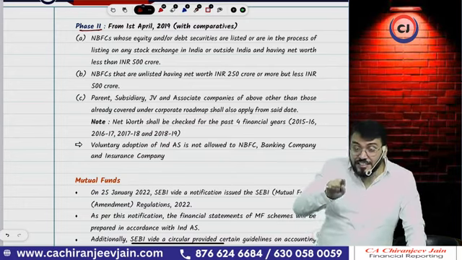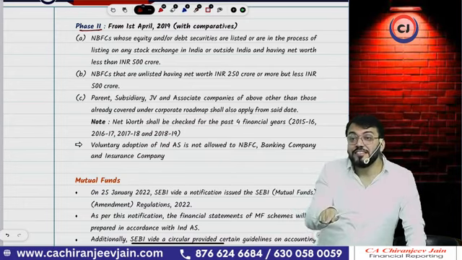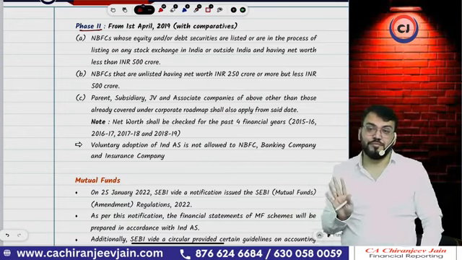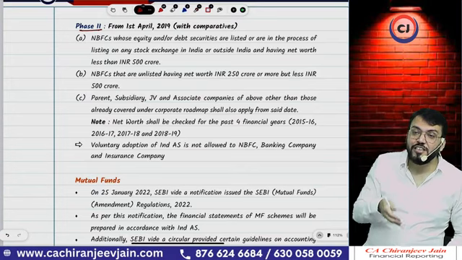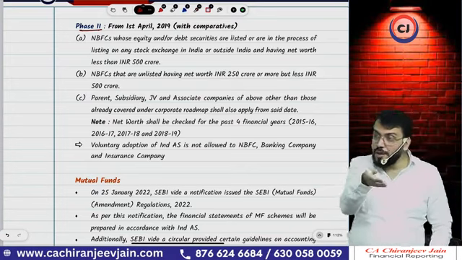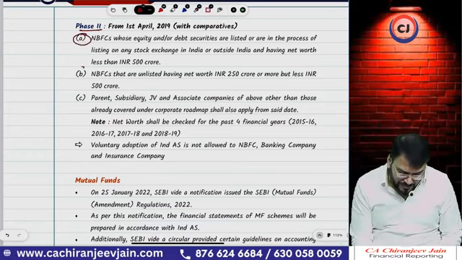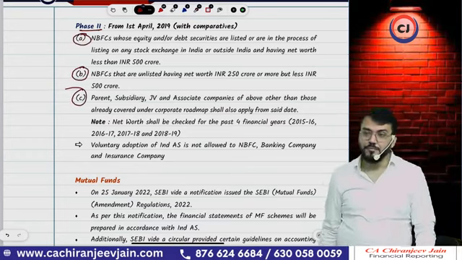To all unlisted NBFCs with a net worth of 250 crore or more but less than 500 crore, and all the parents, subsidiaries, associates and joint ventures of the above A and B, Ind AS will be applicable. I hope you have understood this too.